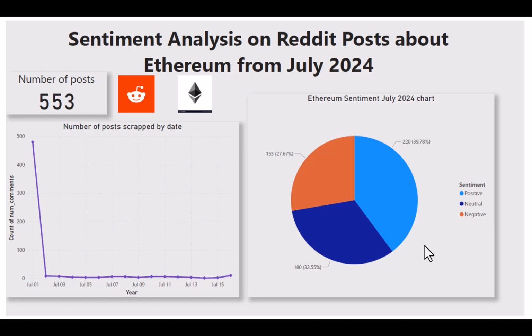The three of them are pretty similar, with positive in the lead. So we could say that towards the Ethereum topic, there is a majority of positive sentiment in these posts on Reddit.